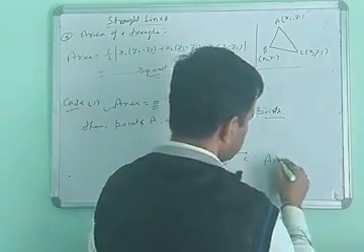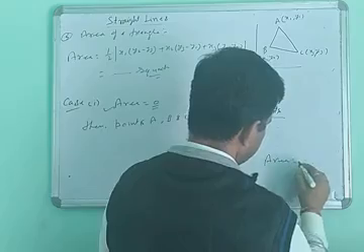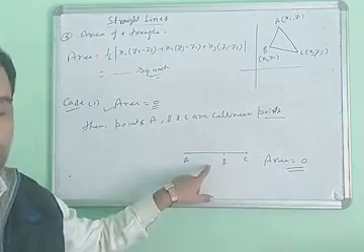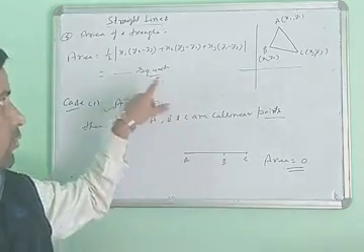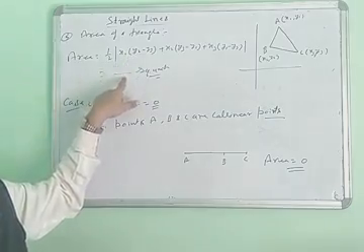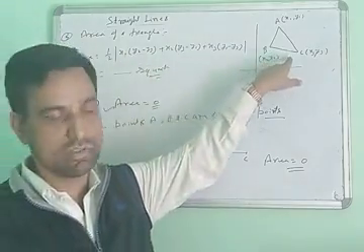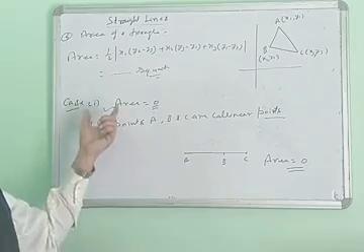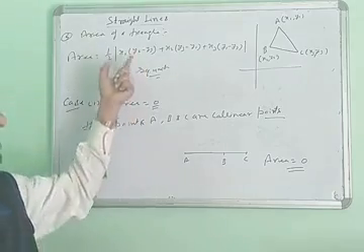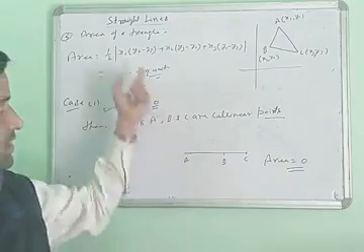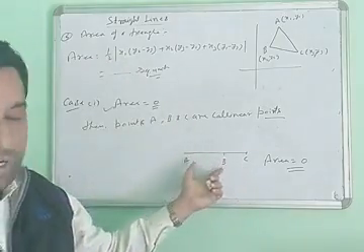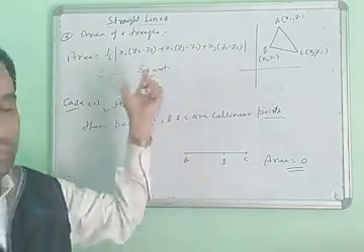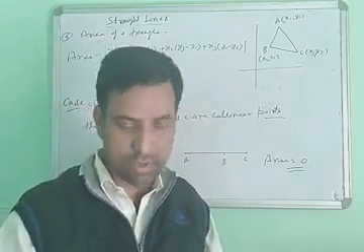Suppose the area here in this formation is 0. The area will be 0 when the points are collinear. When the result is a non-zero number, then the points form a triangle. In this way, you will find the two results of this identity. If the result is 0, then you can say the points are collinear. Always put the mod sign here, because the area will be in positive form, not negative form.